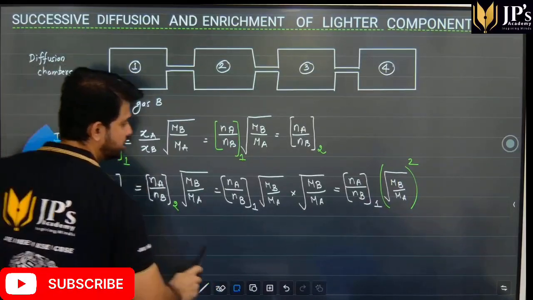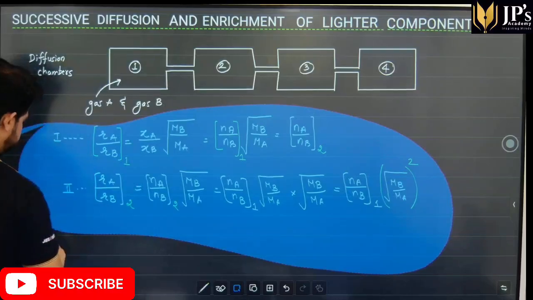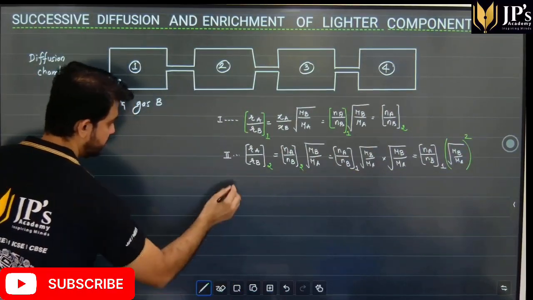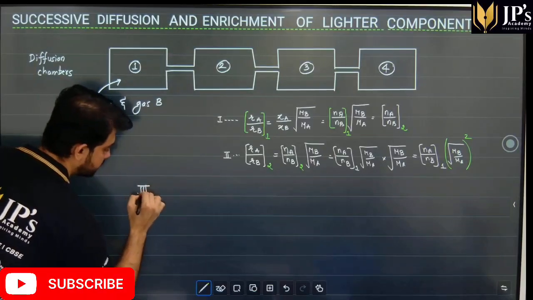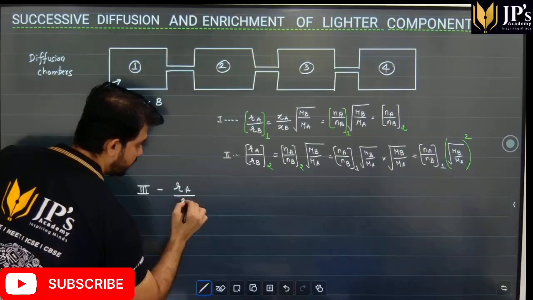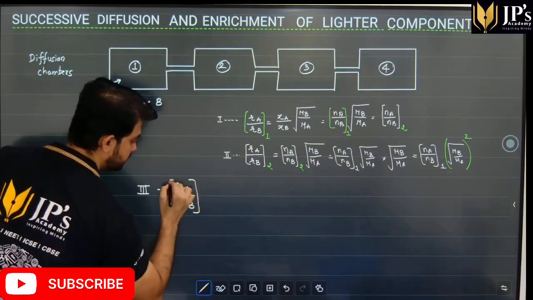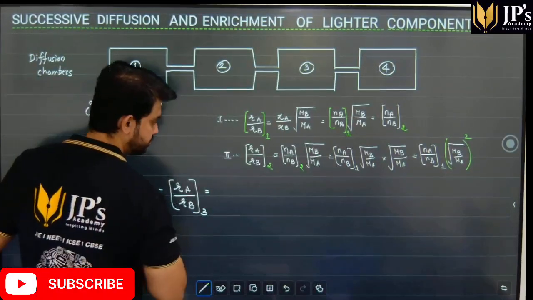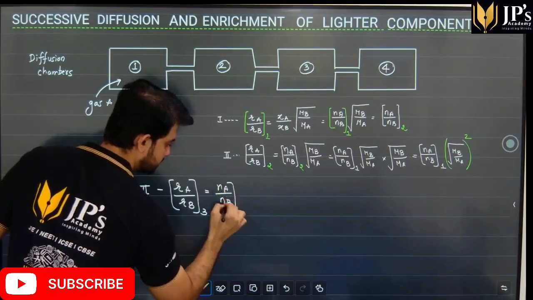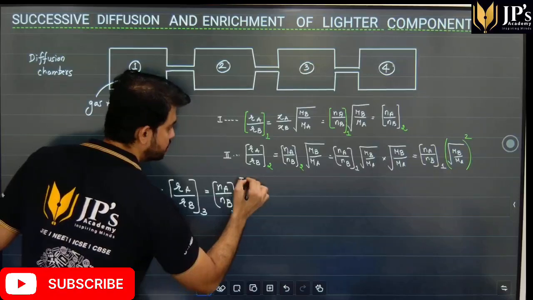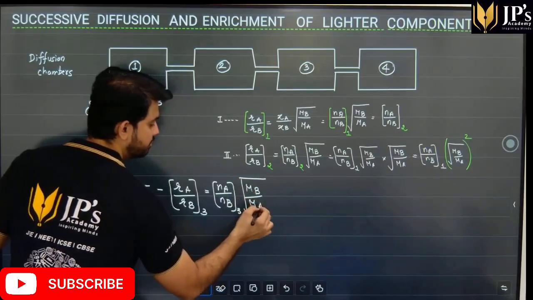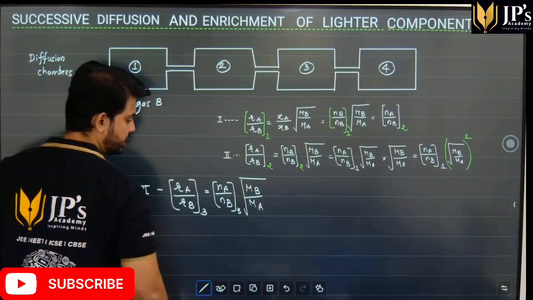Now in the third chamber this continues. We can say that, students, in the third chamber the rate of diffusion of gas, so Ra over Rb, will be the ratio of the number of moles of the gas into square root of the inverse of the molecular weight of the gases.